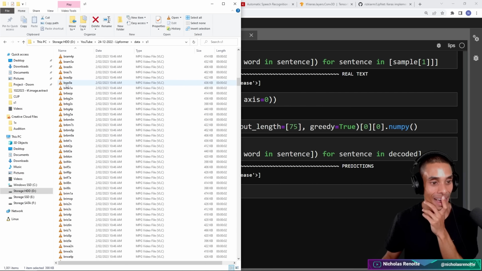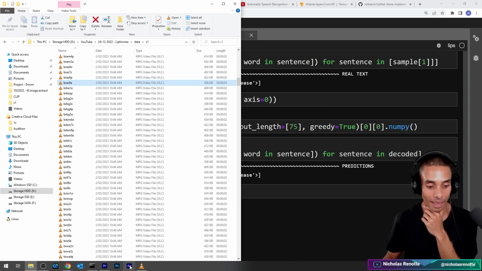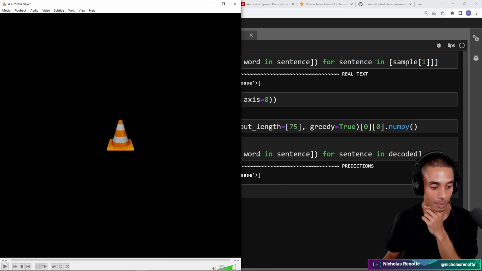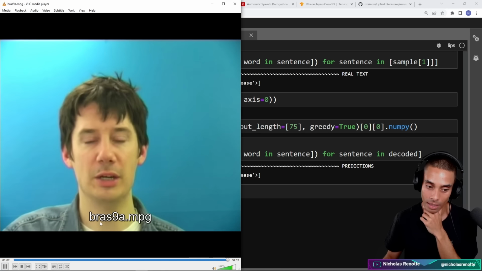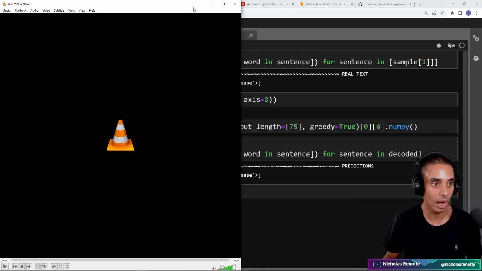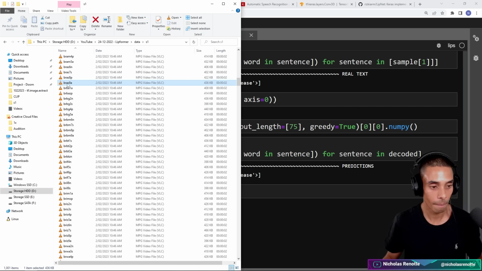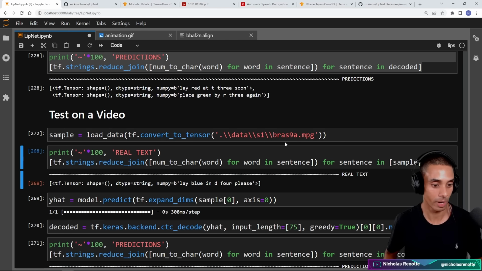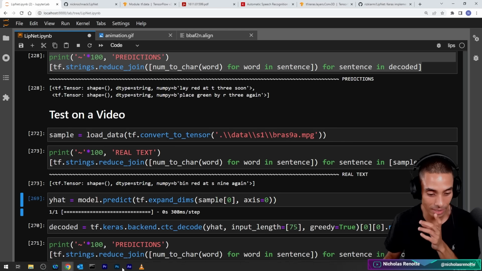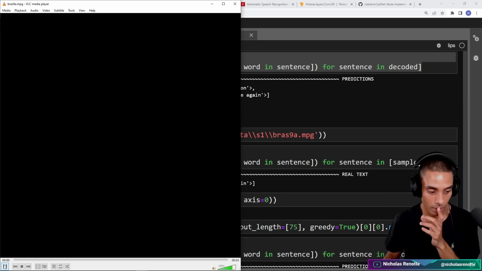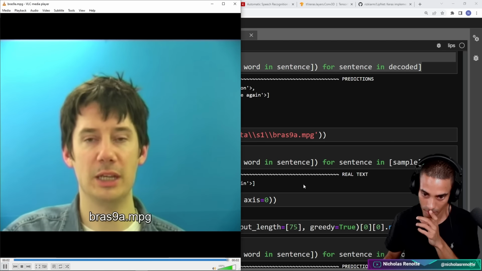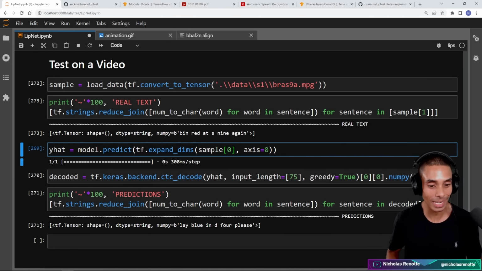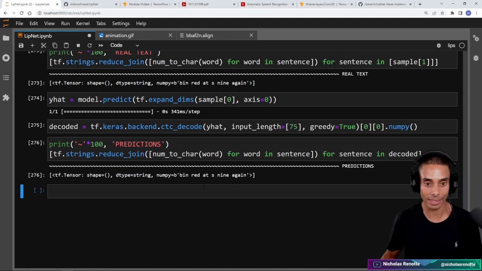All right, let's do another one. BRAS 9A. Bin red at S9 again. All right, let's play that again. Bin red at S9 again. So it's BRAS 9A. I really want to build this app now. All right, so bin red at S9 again. Right, okay. Keep in mind, it's not using any audio. All right, run it through our model. Bin red at S9 again. How absolutely amazing is that?